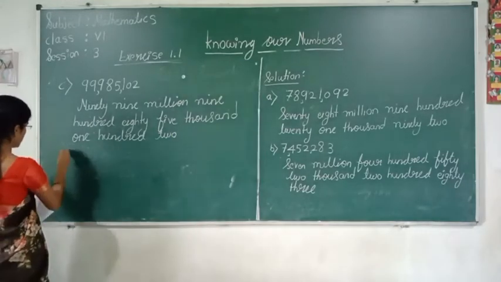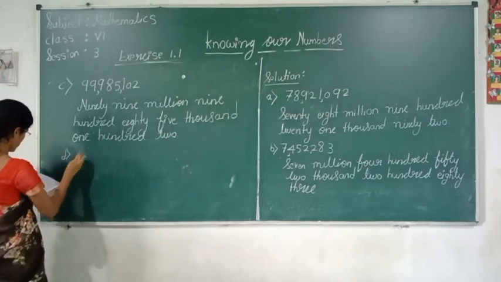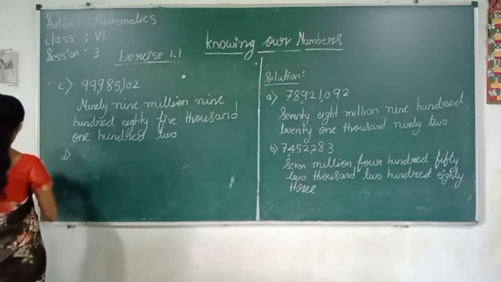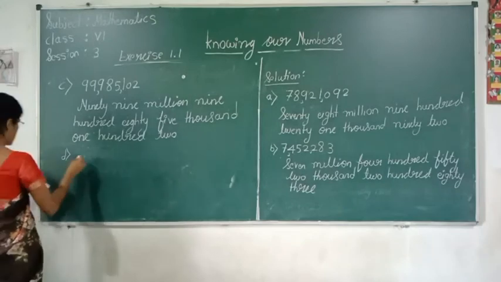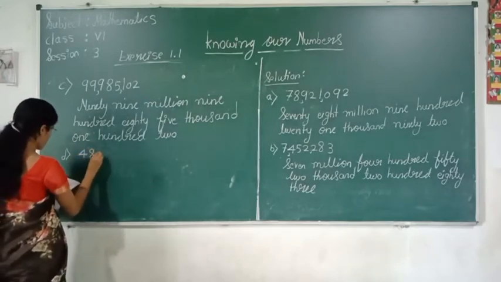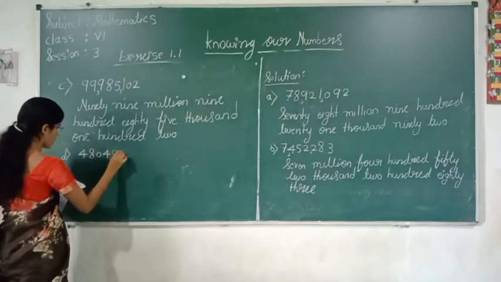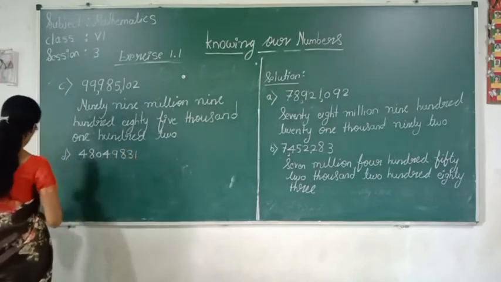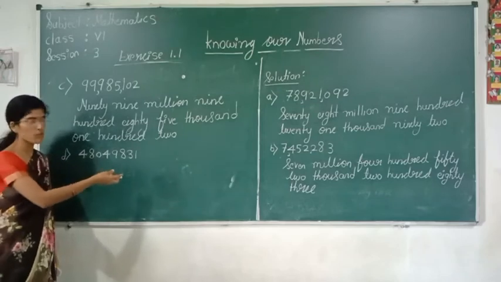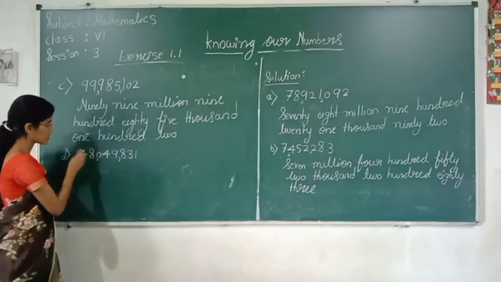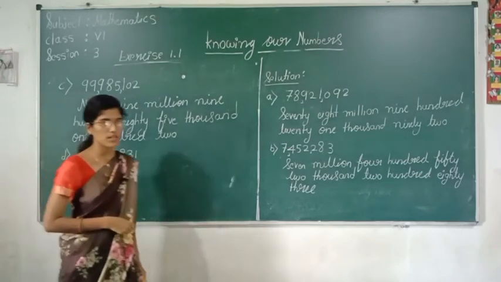Say D1. 48049,831. See, after every 3 digits from right side give commas. This is an international place value chart, right?